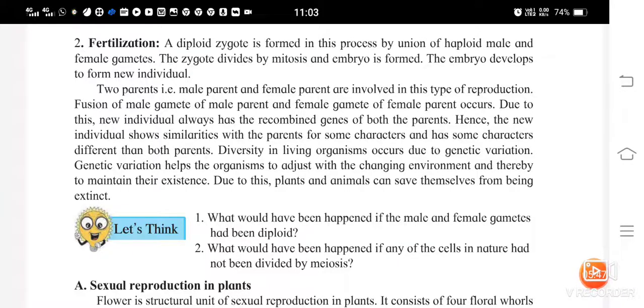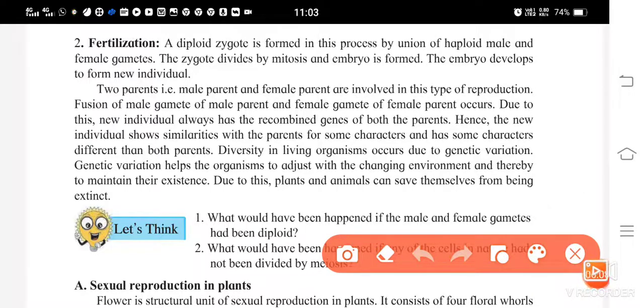The zygote divides by mitosis and an embryo is formed. You saw that in gamete formation, meiosis division took place. Now when the zygote is formed by the union of the male and female gametes, they form one single cell, and that is the zygote.